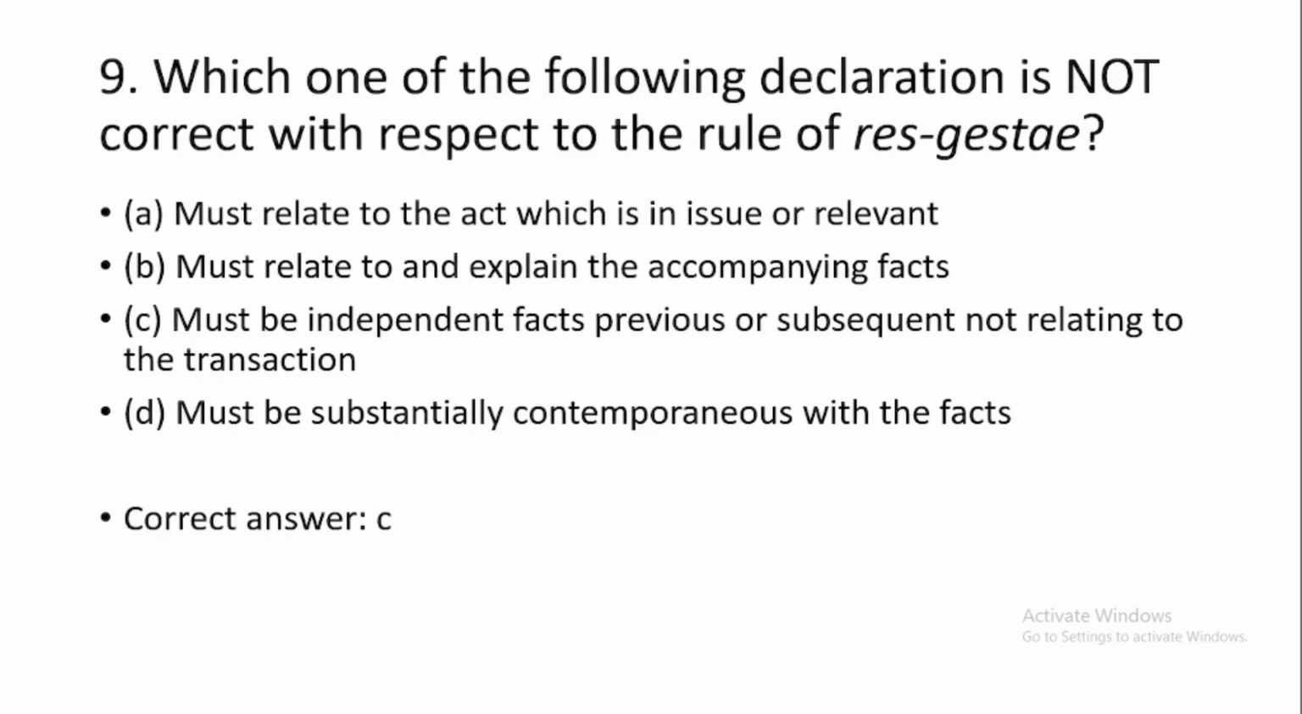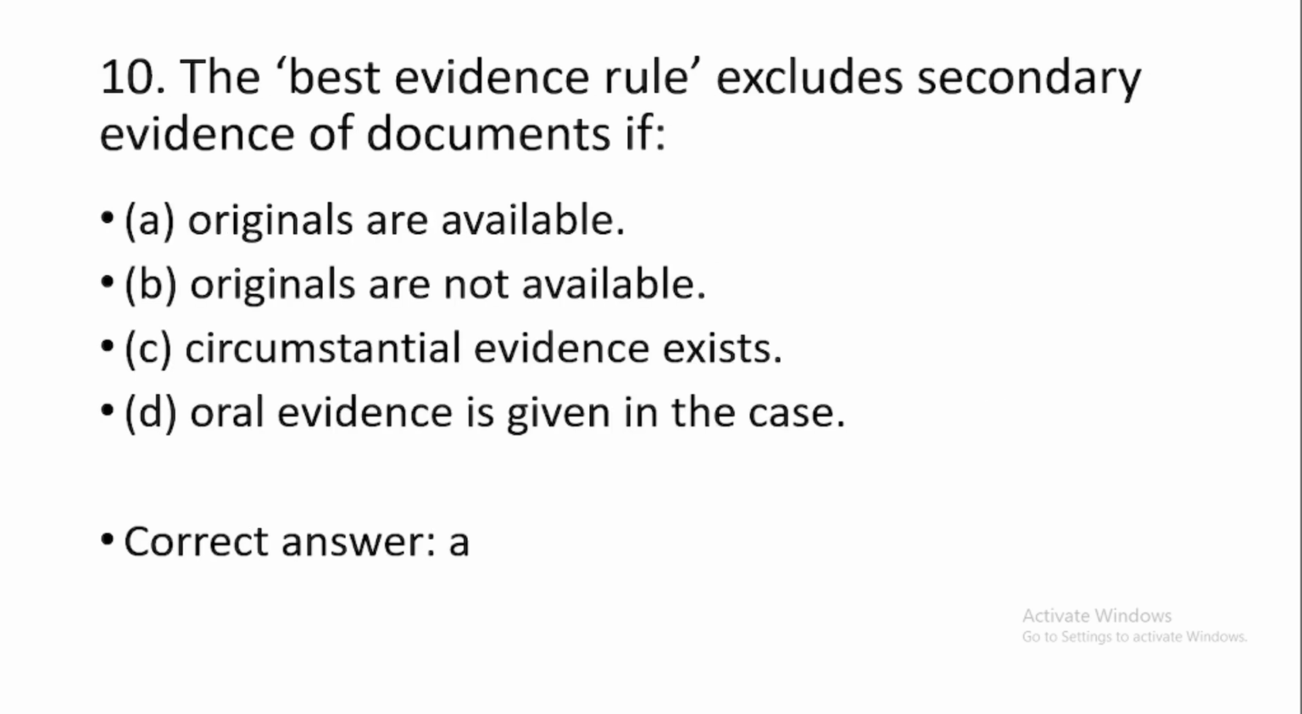Question number 9. Which one of the following declarations is not correct with respect to the rule of res gestae? This is option number C, must be independent facts previous or subsequent not relating to the transaction. Then question number 10. The best evidence rule excludes secondary evidence of documents if option number A, if originals are available.